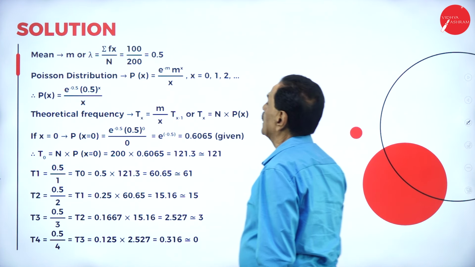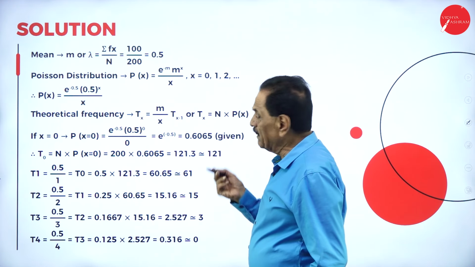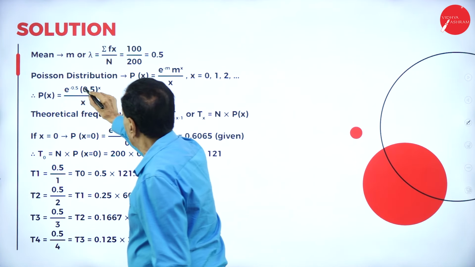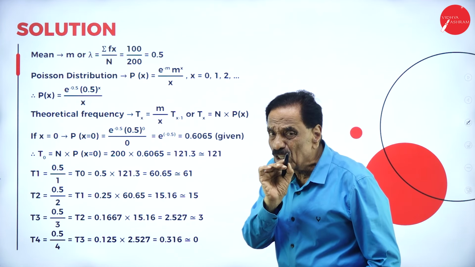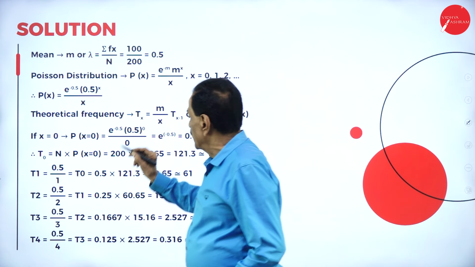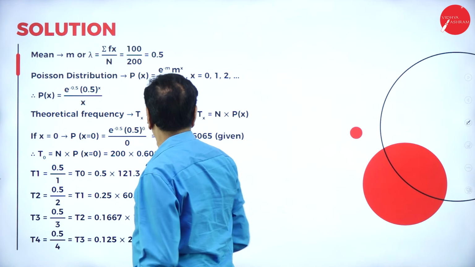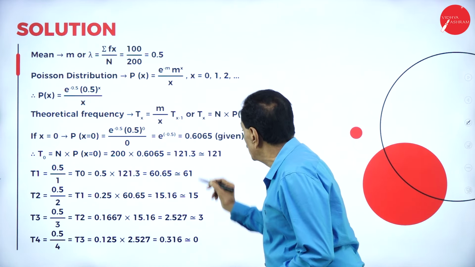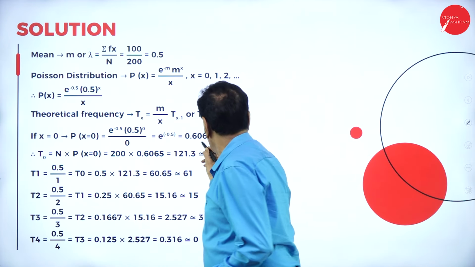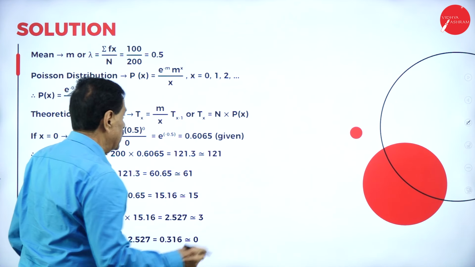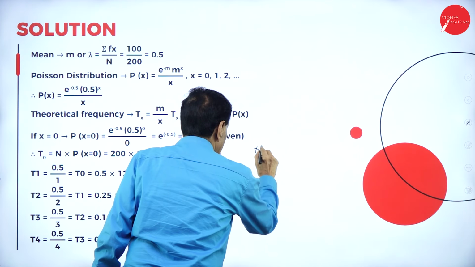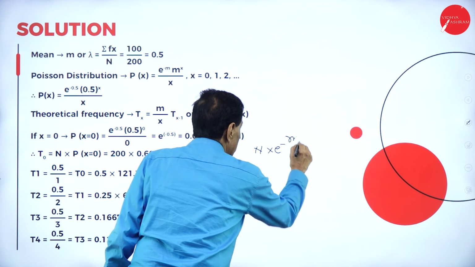This is 0.5. As per the table, e to the power of minus m, where e is a constant. Here, e to the power of minus 0.5 is nothing but 0.6065. When x is equal to 0, T of 0 is n into e to the power of minus m.